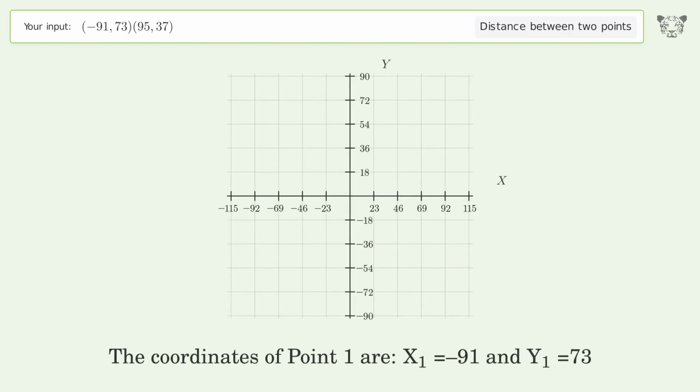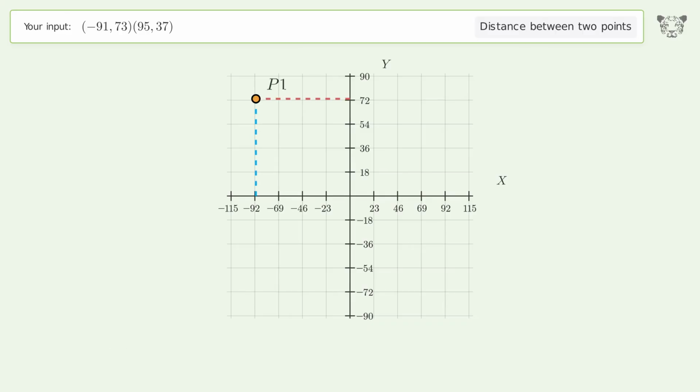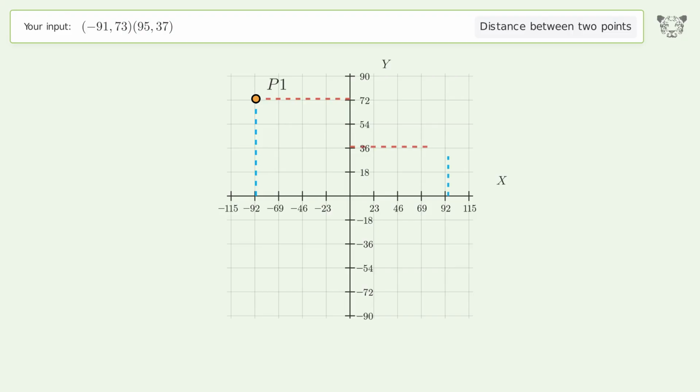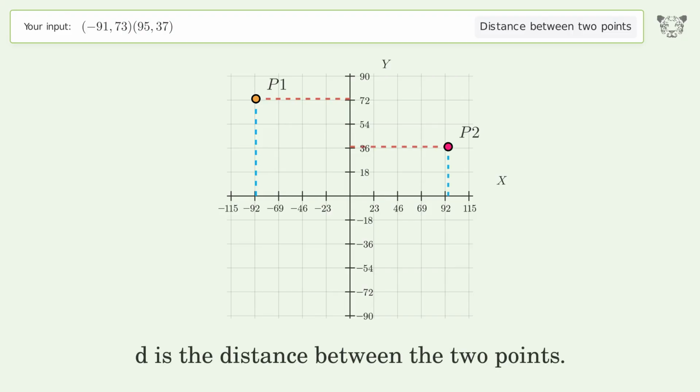The coordinates of point 1 are x1 equals -91 and y1 equals 73. The coordinates of point 2 are x2 equals 95 and y2 equals 37. D is the distance between the 2 points.